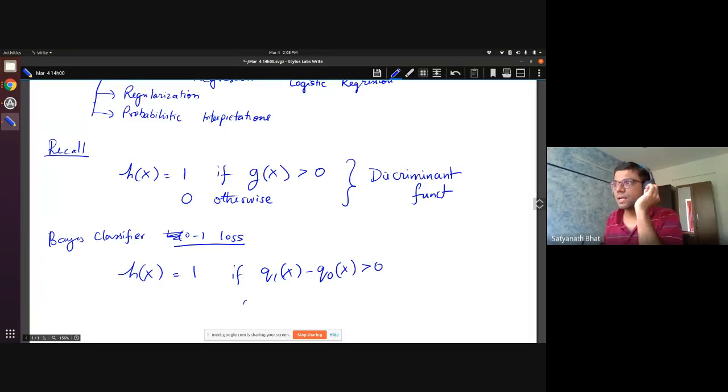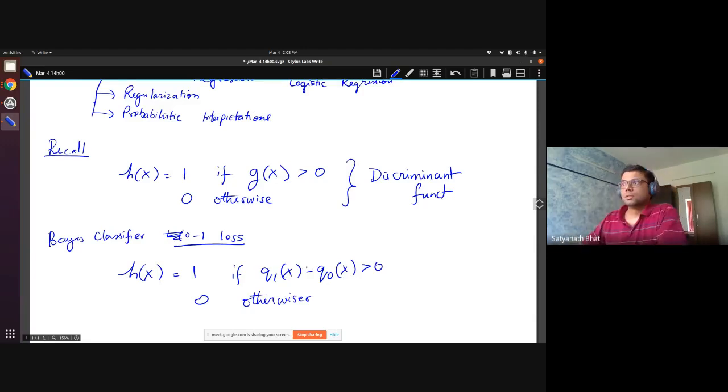So in terms of the definition, the Bayes classifier can also be thought of as a discriminant function based classifier, where you are specifically using Bayes rule to compute the function.